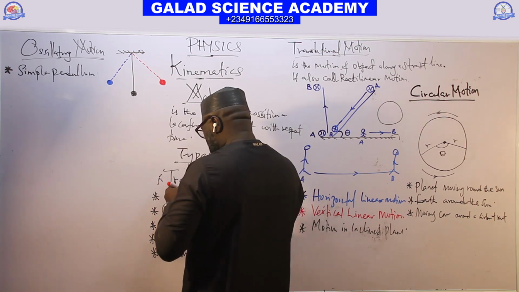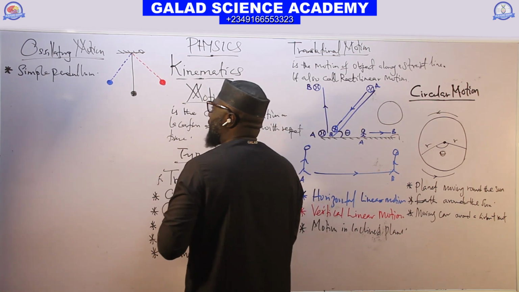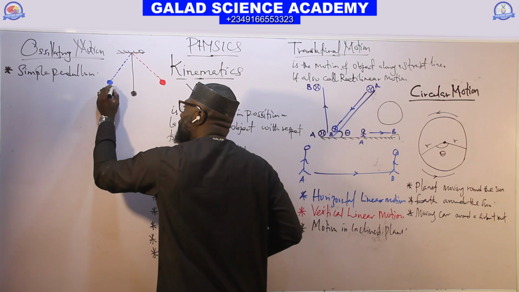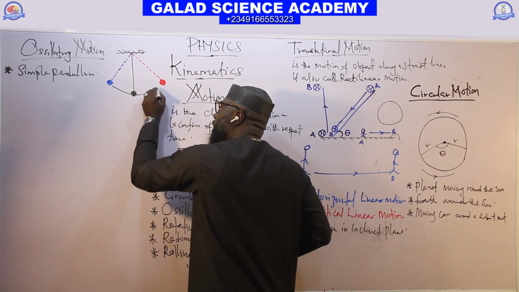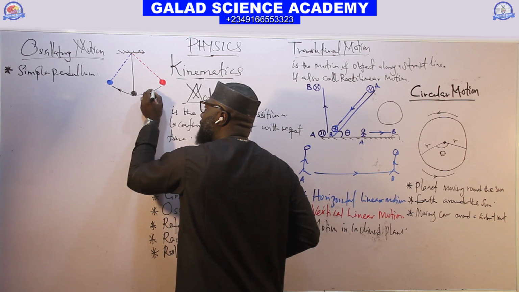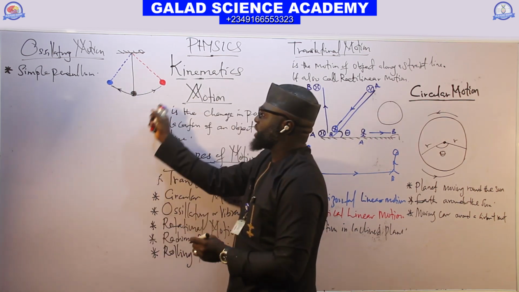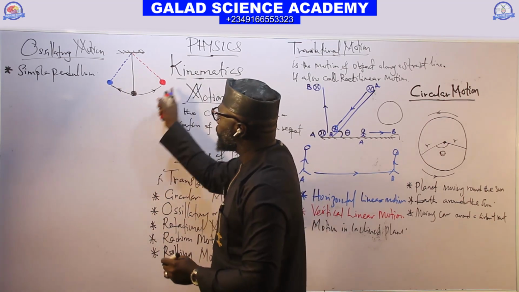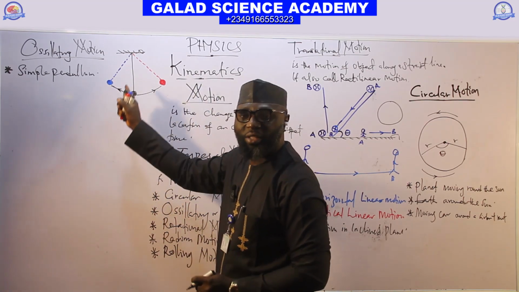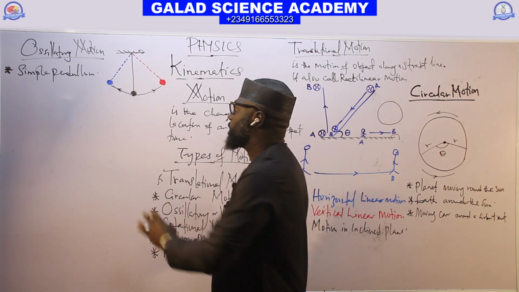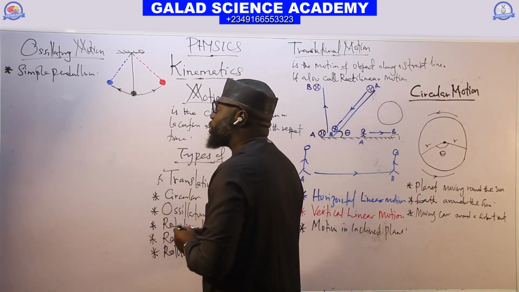So here now, you will see that the bulb is moving. It will go up like this and go like this. So this kind of motion, we call vibratory motion or oscillatory motion.